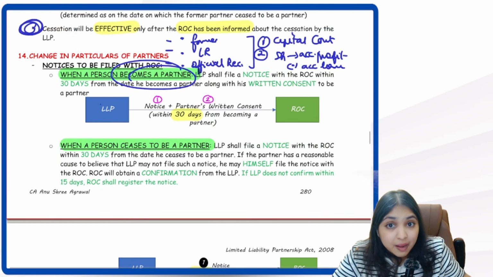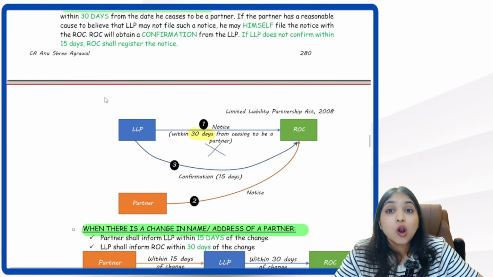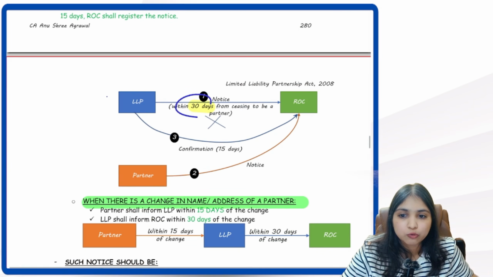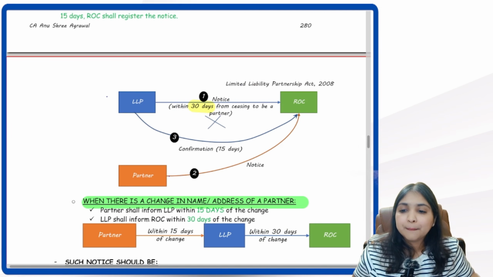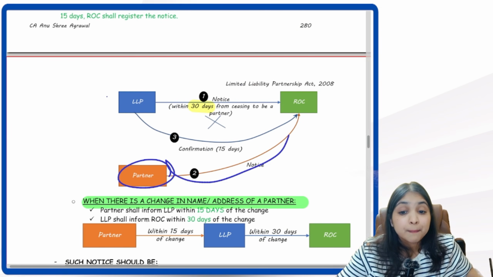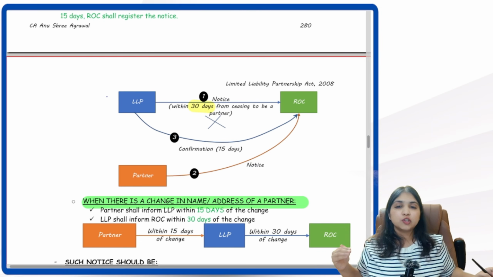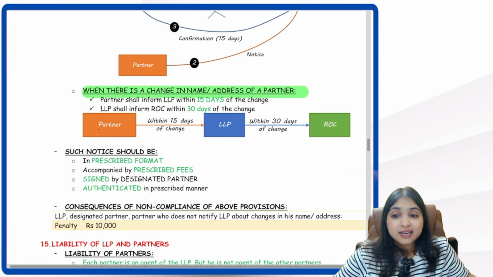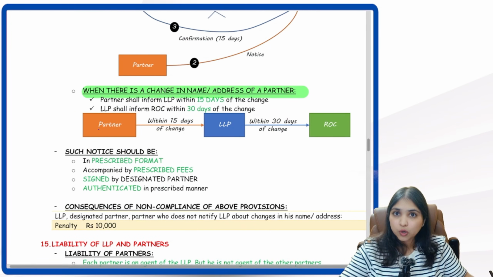When a person becomes a partner, there also LLP has to inform ROC within 30 days. Also when a person ceases to be a partner, there also LLP has to inform ROC within 30 days. In case LLP is not informing the ROC, then only partner will send a notice to the ROC. But if a partner is sending notice to ROC, ROC still needs confirmation from the LLP within the next 15 days. Okay. And lastly, if there is a change in the name or address of partner, what will happen?